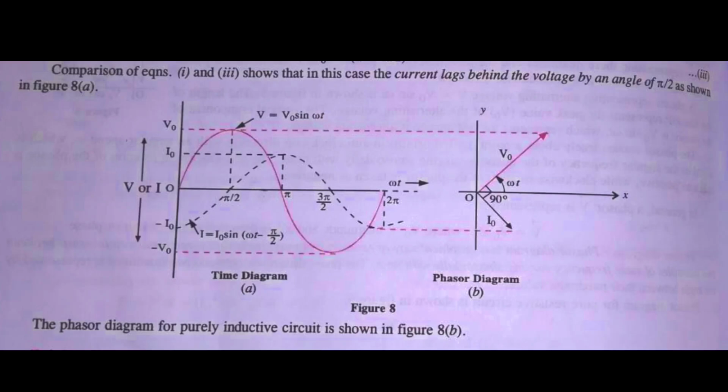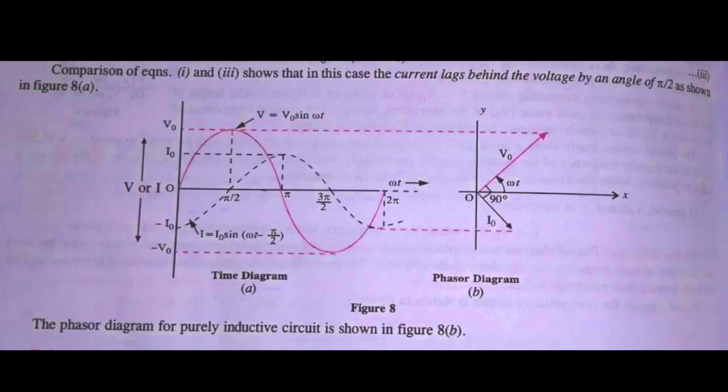This can be represented in the given diagram. So you can see in the phasor diagram that the voltage is leading the current. The voltage is leading by an angle of 90 degrees, as shown in the phasor diagram. Voltage is in the xy positive plane and the current is in the xy dash plane.